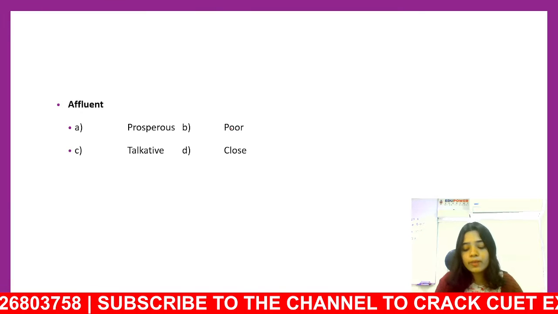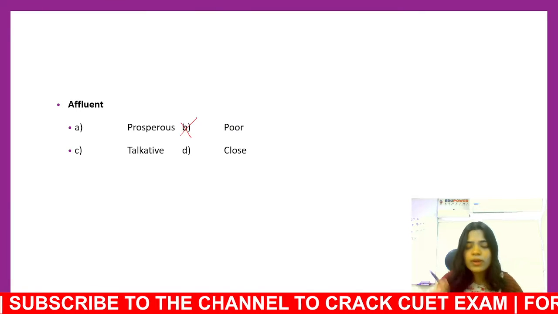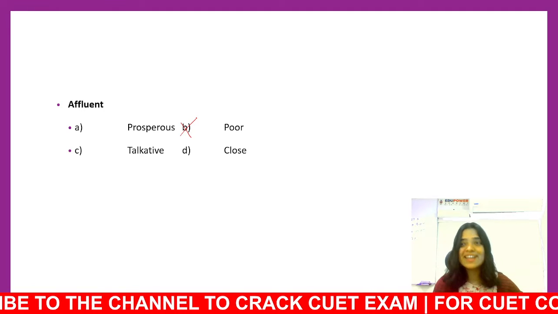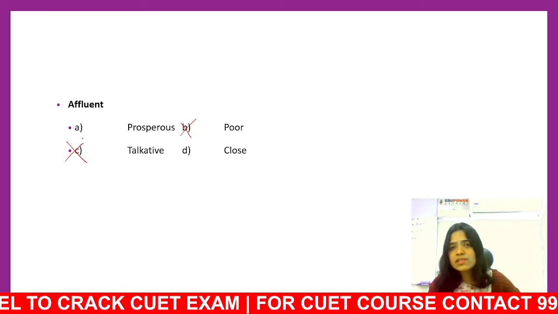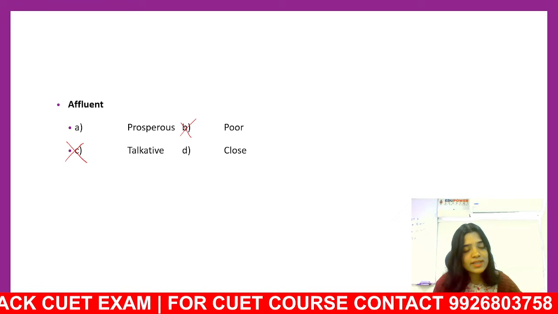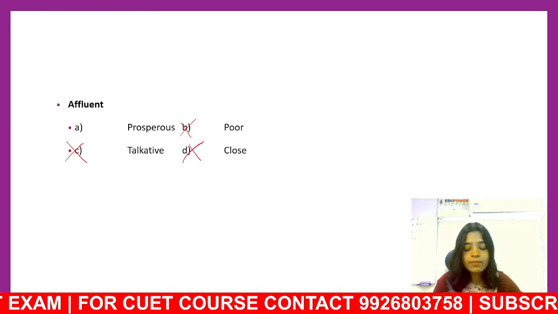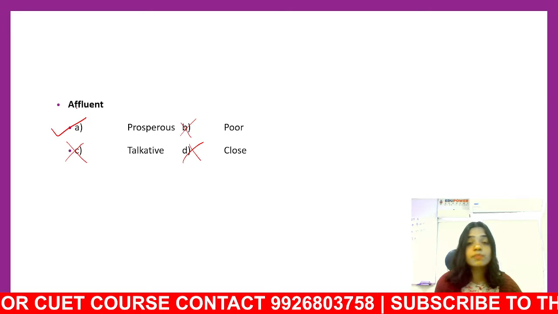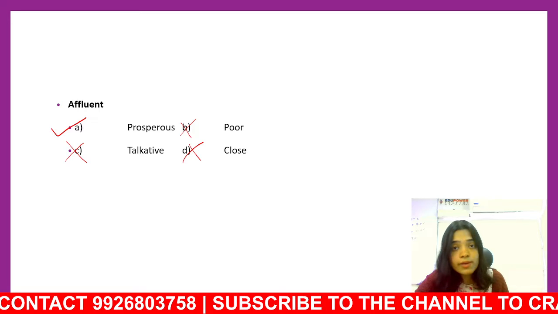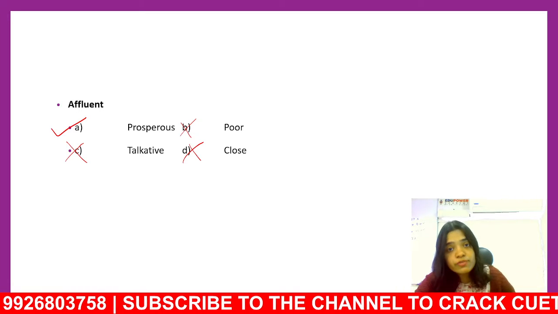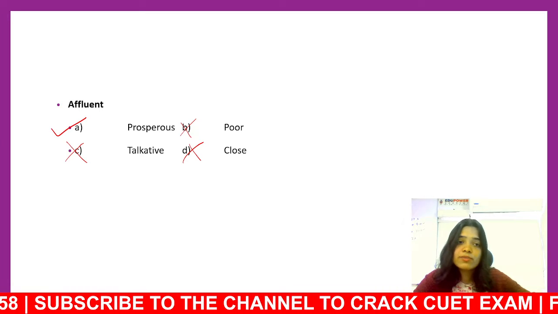So poor cannot be an option. Talkative family? No, not quite. Affluent family is not a talkative family. Close family? No. Affluent is again not close. So what can affluent be? Affluent can be rich or prosperous. So they come from an affluent family, which means they come from a prosperous family, a successful and rich family. Okay? Let's move on to the next slide.